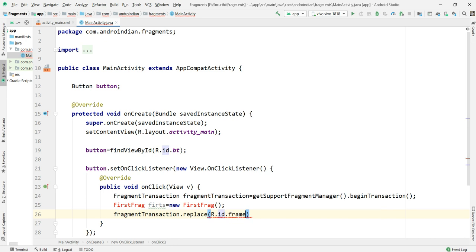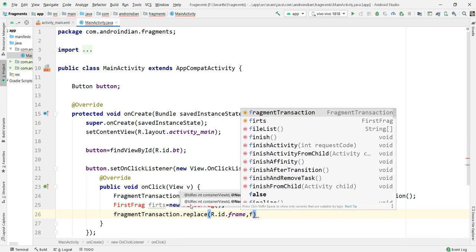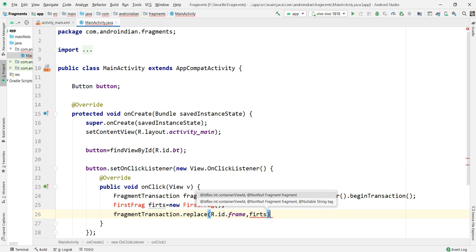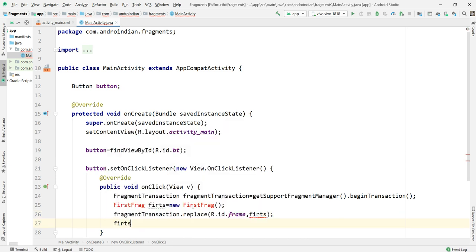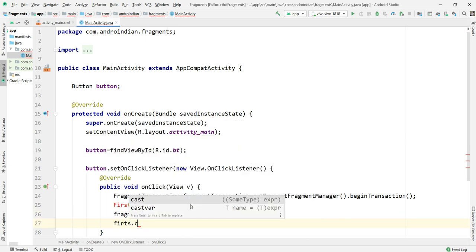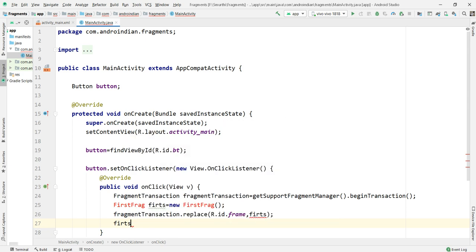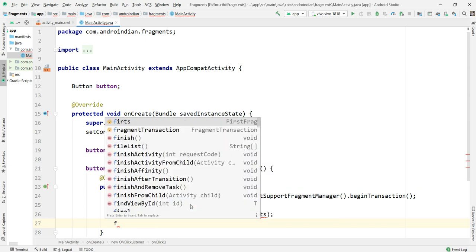I'm replacing that with first. Then I'll simply write fragmentTransaction.commit.